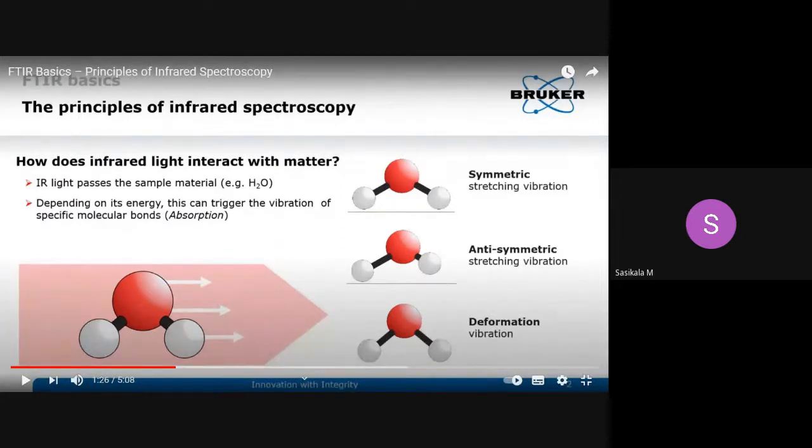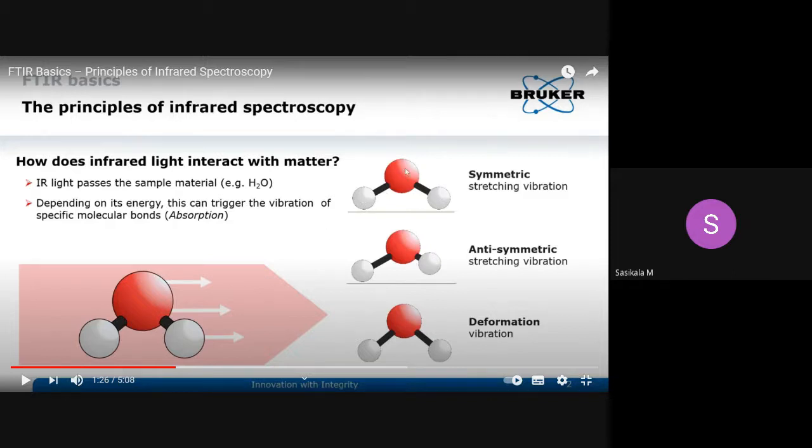Bending represents just rotation of the molecule. So it depends on the rotational energy of the molecule, where it depends on bond angle. Okay, bond angle of the molecule. This is the angle between two bonds. So deformation occurs at bond angle, whereas stretching occurs at bond length.